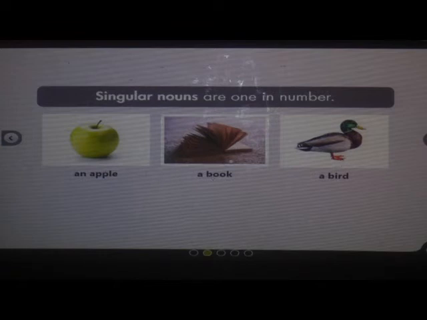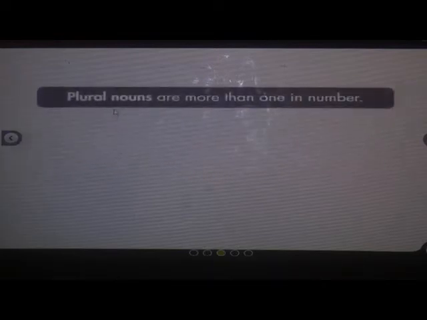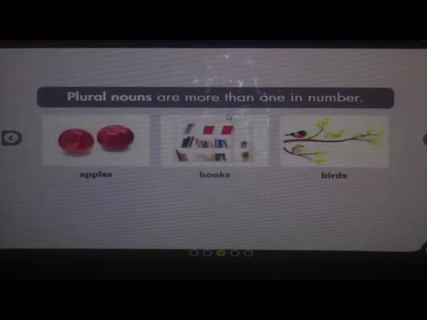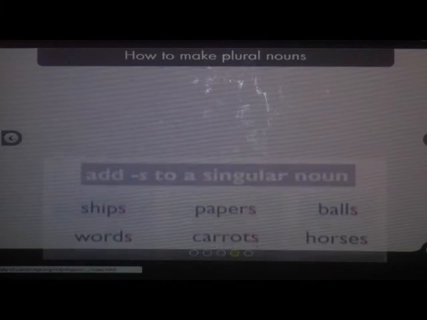These are one in number. What is their number? Only one. So next, see, plural nouns are more than one in number.